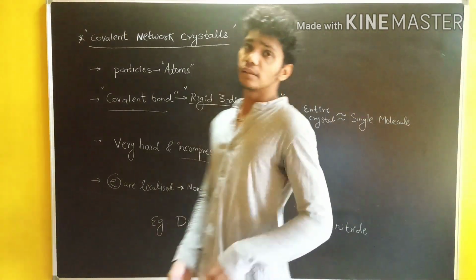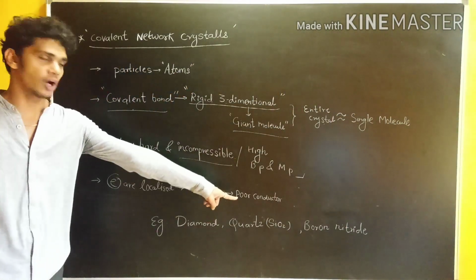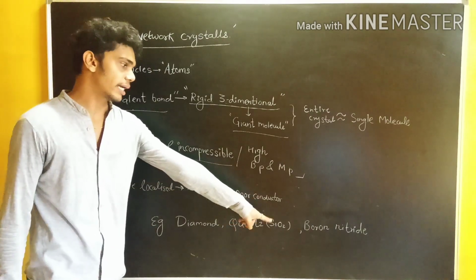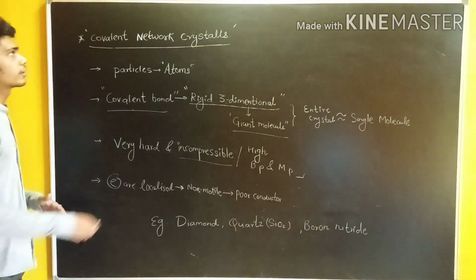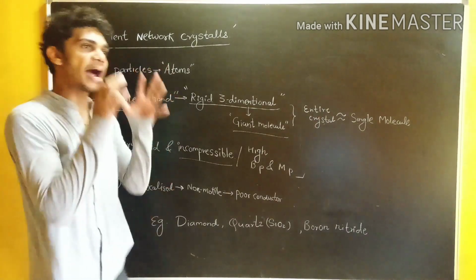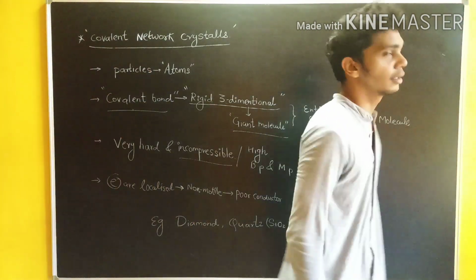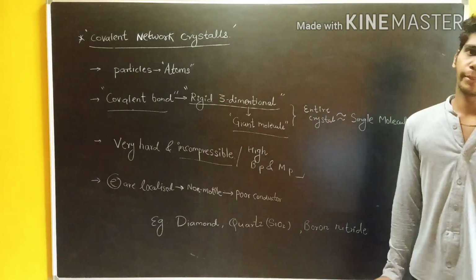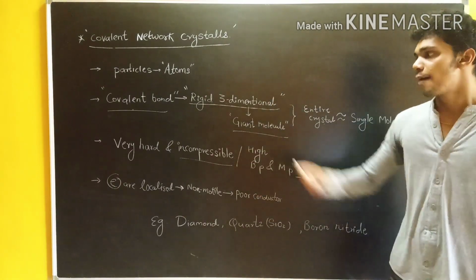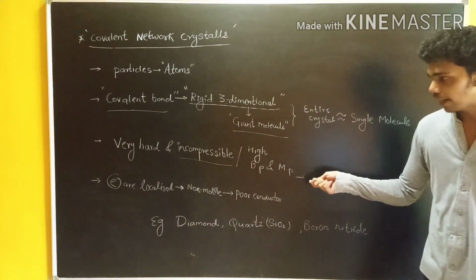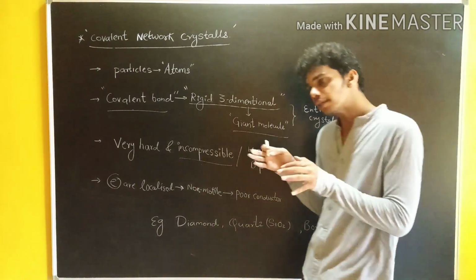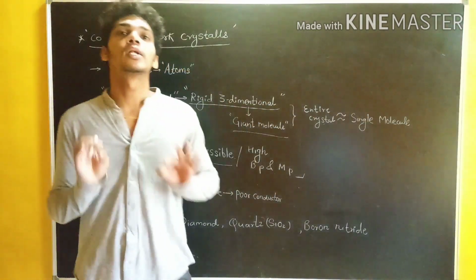Your examples are diamond, quartz which is SiO2, cerium oxide, and boron nitride. So what is the point we have to understand in covalent network? The particles are firmly held together by a strong covalent bond, which makes it rigid. Because of rigidity, it is incompressible, with a high melting point and boiling point. They are poor conductors of electricity because electrons are localized.